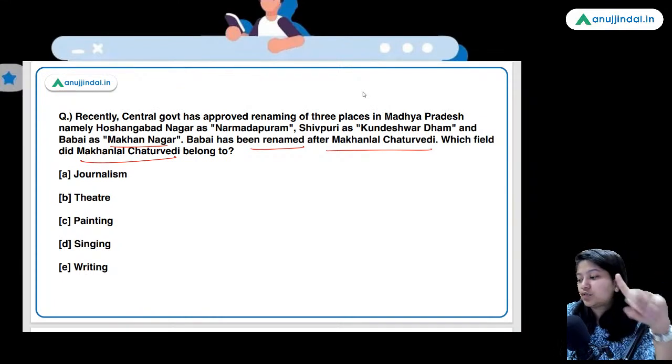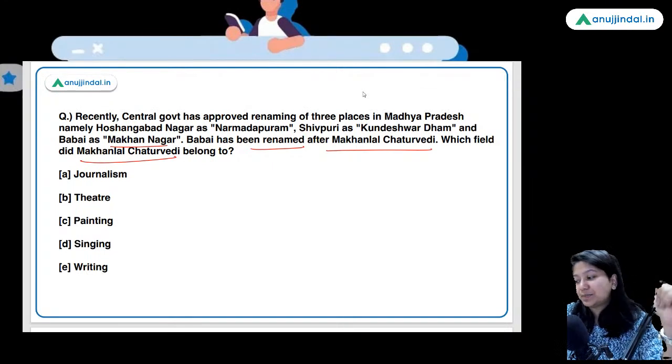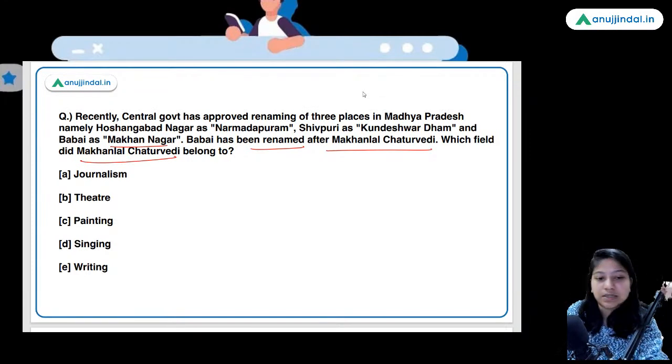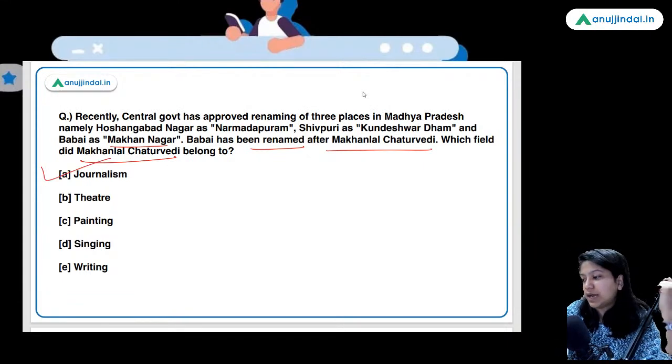I have seen this trend, guys, that you make mistakes whenever I ask you about the outlays of schemes. And I have told you n number of times that outlays are important for the schemes. So prepare the outlays and revise them continuously. Otherwise, you would confuse in the outlays. Journalism is the right answer, not writing.